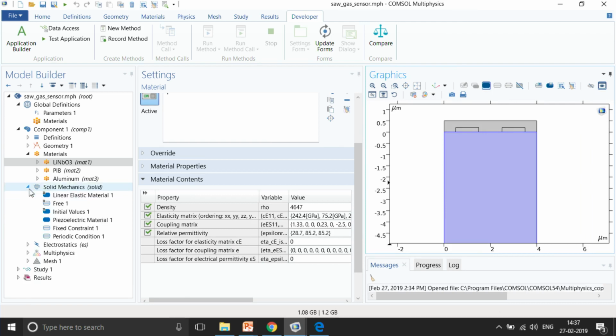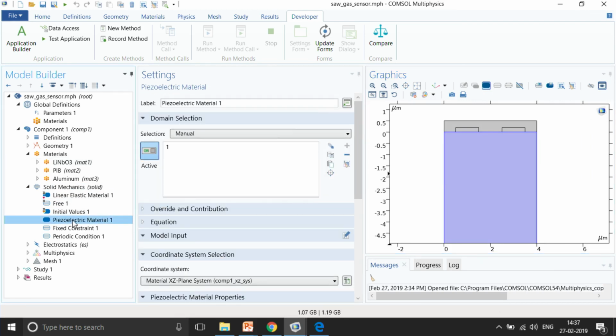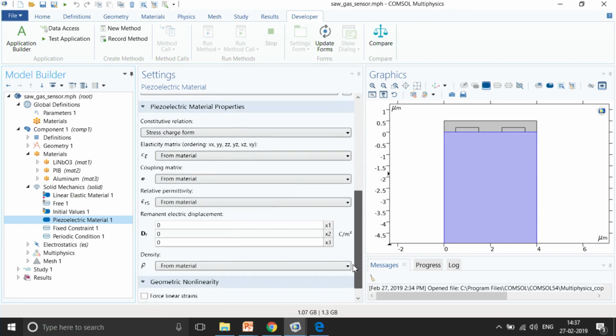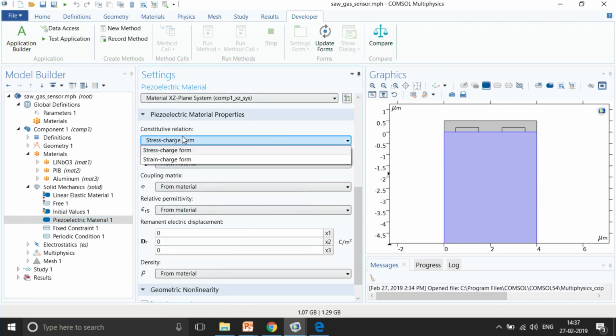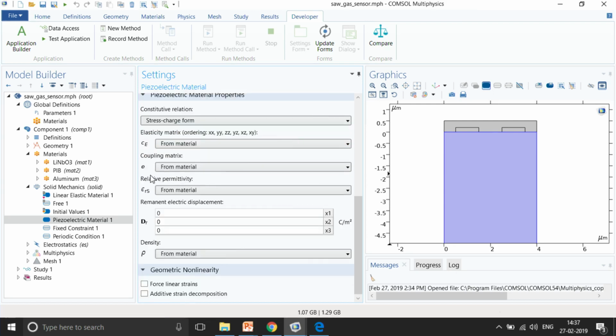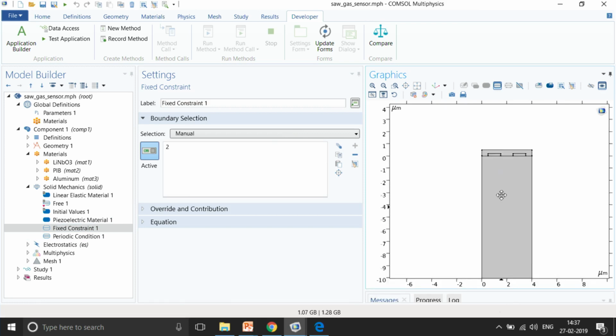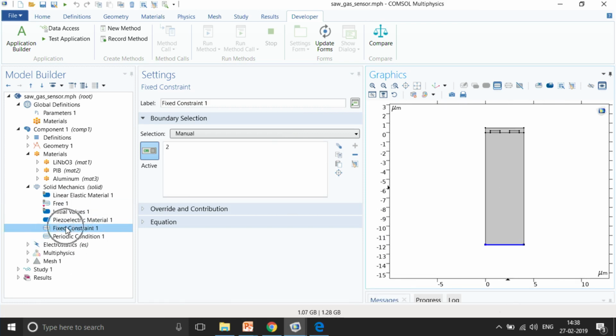So, let me just go to the physics. In this case you can see the piezoelectric material, so this is something new that you have to introduce once you make the model. Linear elastic material is for all the other domains, but for piezoelectric materials you need to introduce this material model. Over here you need to say whether it is a stress charge form or strain charge form, and then you give a particular fixed constraint. Here you can see that I have given a fixed constraint at the bottom. A fixed constraint means that this is the boundary where it cannot move,